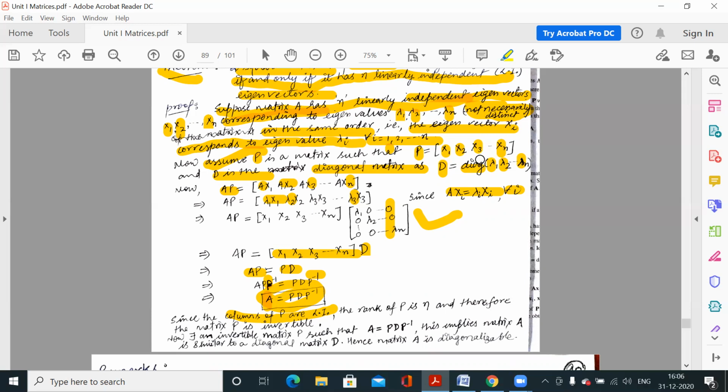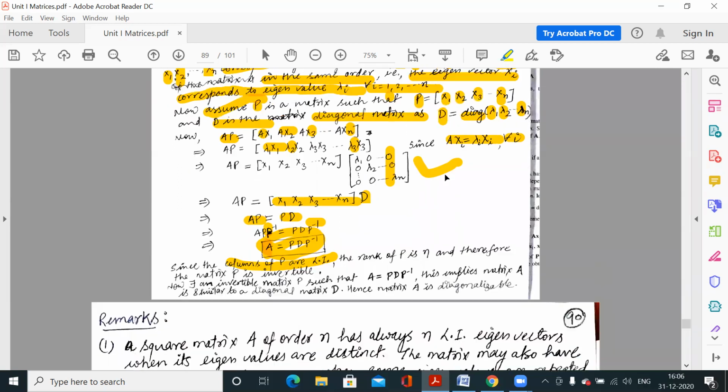What was the condition of independent vectors? If the rank of this matrix is equal to the number of vectors, then we say that these vectors are linearly independent, and we have already assumed that these vectors are linearly independent. That means the rank of this matrix must be equal to the number of eigenvectors. So how many eigenvectors are there? n. So the rank of this matrix P is n.